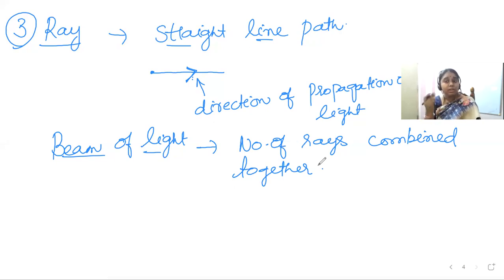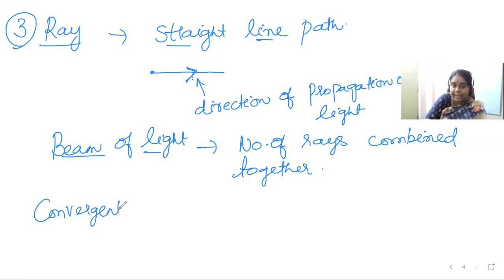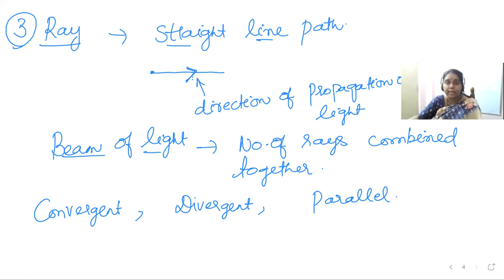You are also familiar with these words from your maths: convergent ray, divergent ray, and parallel ray, right? So that is a convergent beam of light, a divergent beam of light, or a parallel beam of light.